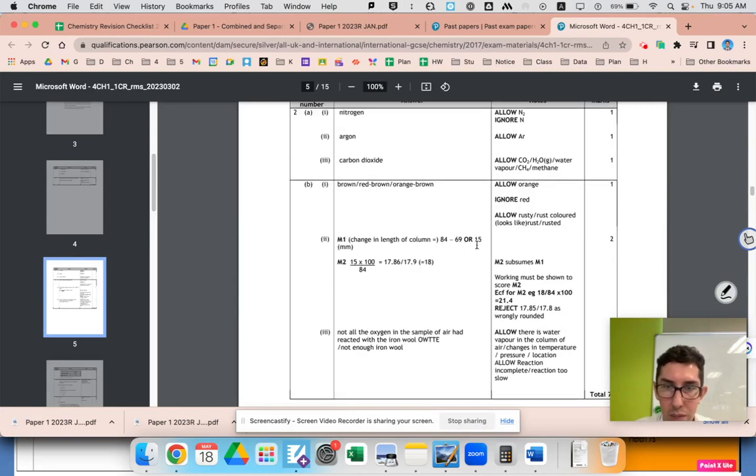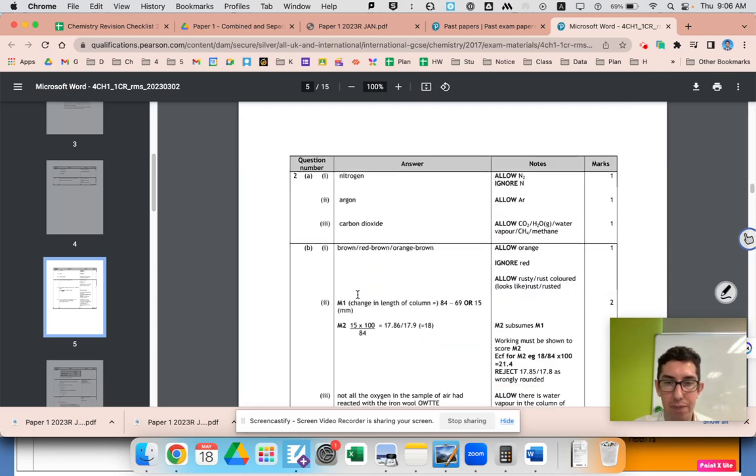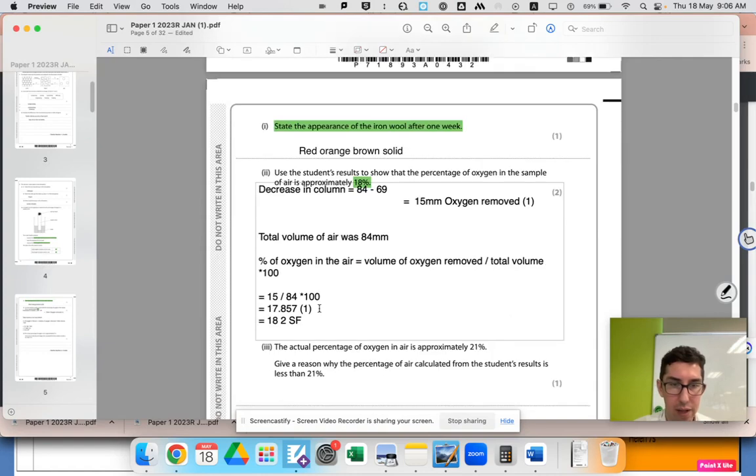Yeah, so 1 mark for working out, basically minusing the 2 to get oxygen, and then 1 mark for your final answer. Working must be shown for mark 2. Okay, so if you didn't show your working, I mean, you should always be showing your working, but particularly on a proof question, you have to. Okay, let's go back.